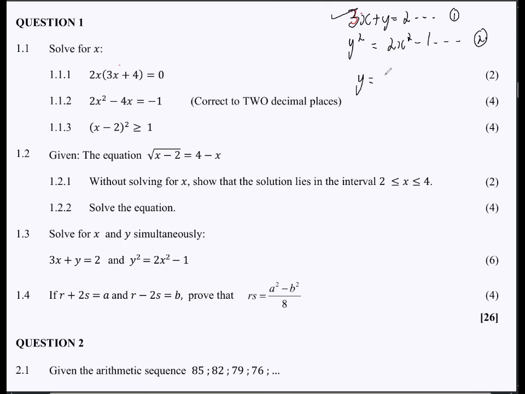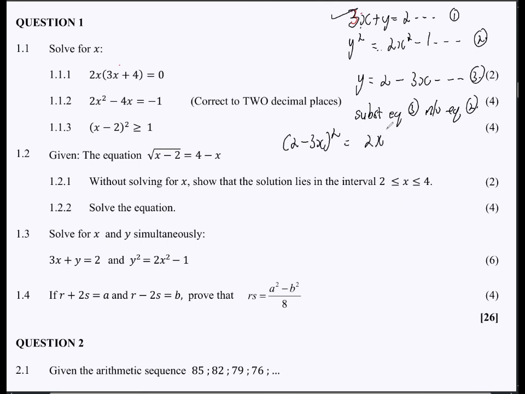So now you have y is equals to 2 minus 3x. You just simply take the 3x, transpose it over to that side. Now you have equation number 3, and it is expressed in terms of y. So what does it mean? Now you can take this expression here and substitute it into this equation, right? So you can now say substitute equation number 3 into equation number 2, right? That means where you see y, you need to replace it by this expression here. So this is 2 minus 3x, and then square.